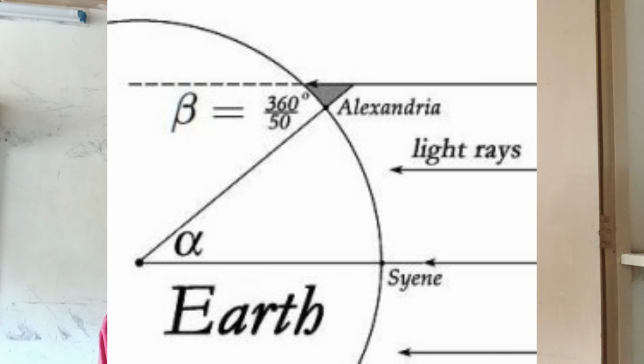Now let's understand how this philosopher was able to measure the earth's circumference using mathematics, like literally. So while at Alexandria, he took a stick and placed it on the ground, and it cast a shadow on the ground. Now the angle between the shadow and the stick was 7.2 degrees. And knowing perfectly well that the earth is a sphere, he assumed that it was a perfect sphere and used 360 degrees as a reference. Now comparing 7.2 to 360 degrees, it gave him a ratio of a fiftieth.